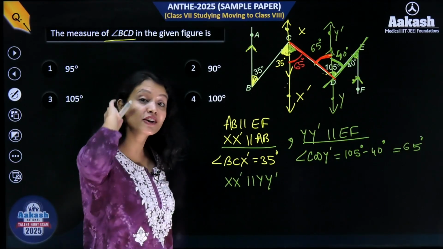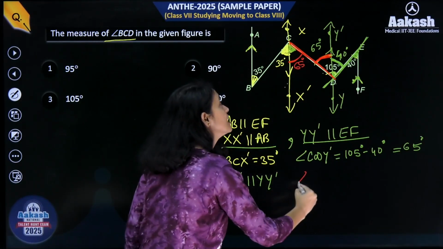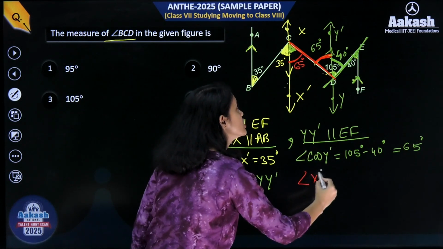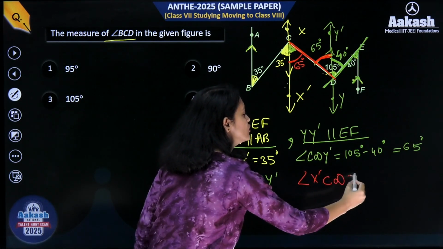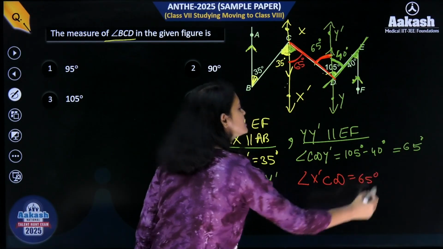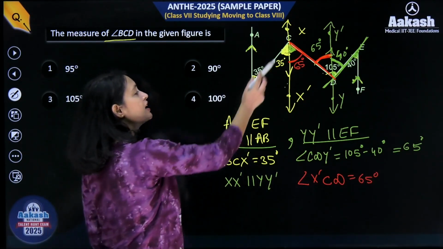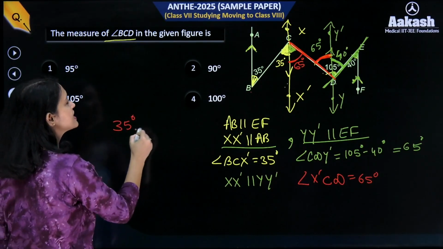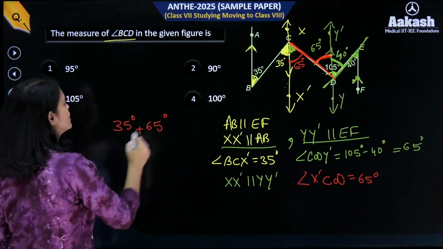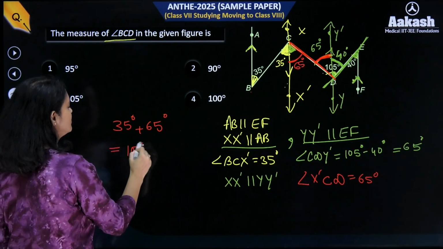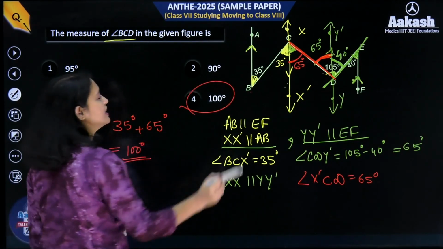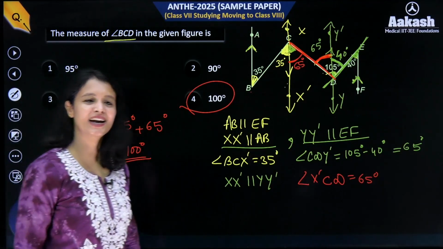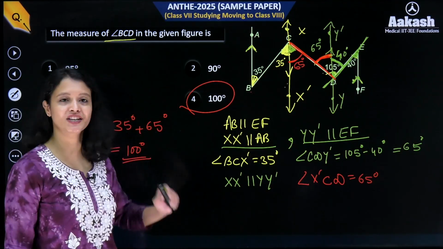So here what I will write is that angle X dash CD is equal to 65 degrees. So what's the final answer, everyone? We had to figure out angle BCD. So angle BCD is what? Angle BCD is 35 degrees plus 65 degrees. So that is 100 degrees. So the correct answer is option number 4. Right? What's the correct answer? 100 degrees, option number 4.